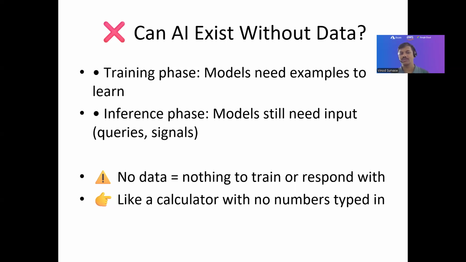In the inference phase, models still need input, including queries and signals, to identify and provide the results, right? So basis on that, it is going to provide all of that. And in simple terms, no data equals nothing to train on or respond with.